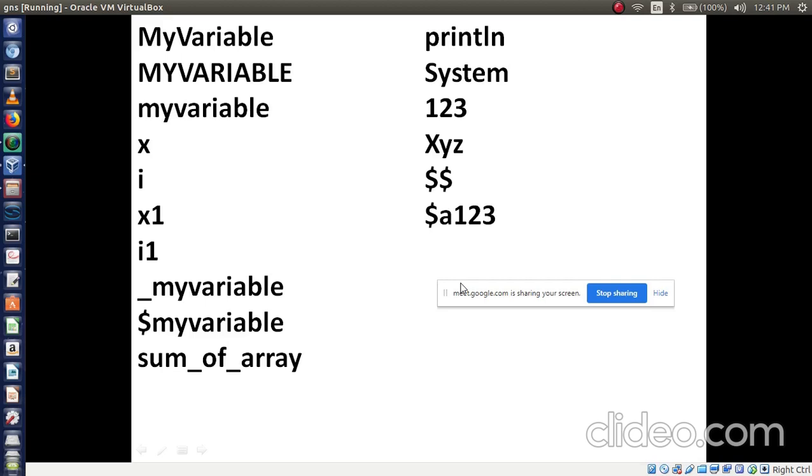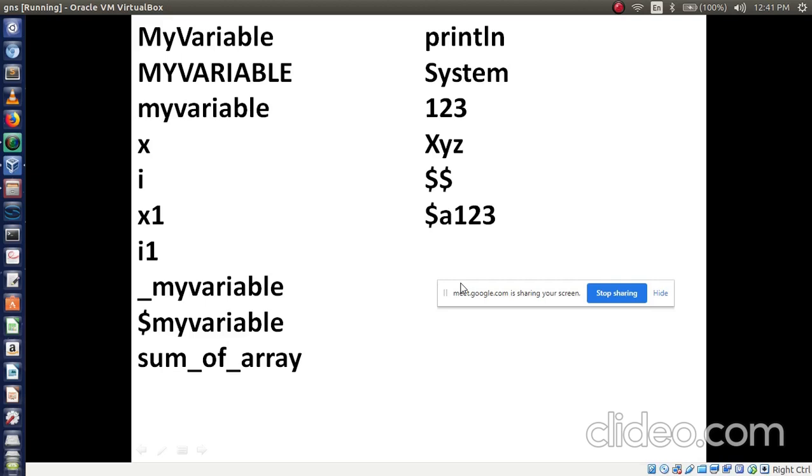Different, because I already told you capital letters and small letters are the same word but the meanings are different. So my variable is different, and the other myVariable is different. Understood this? Any doubts regarding these two?